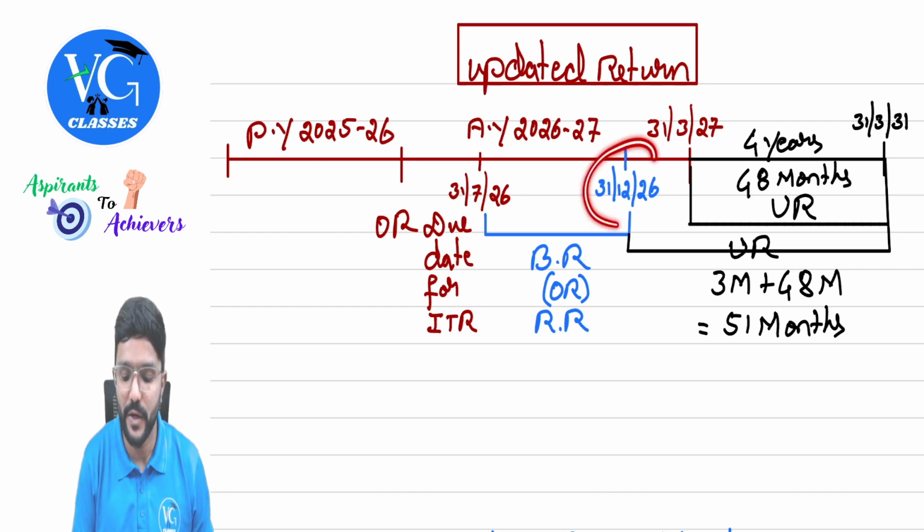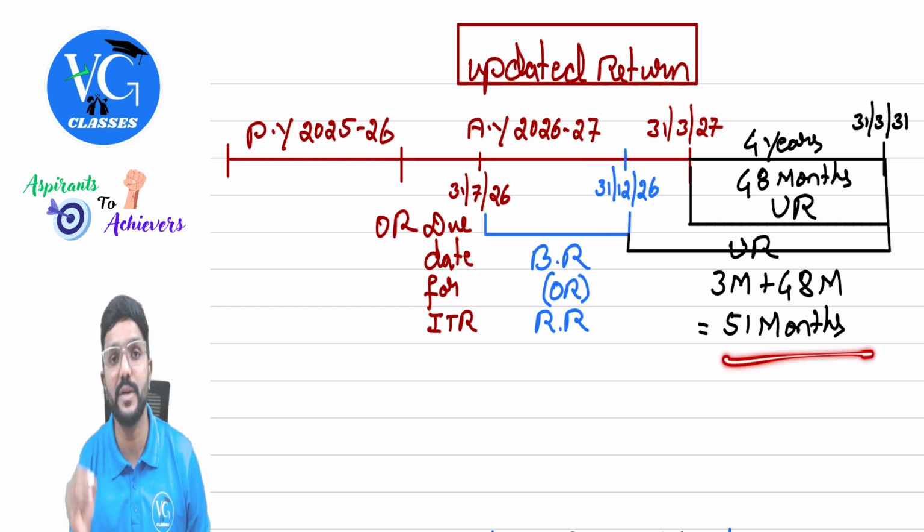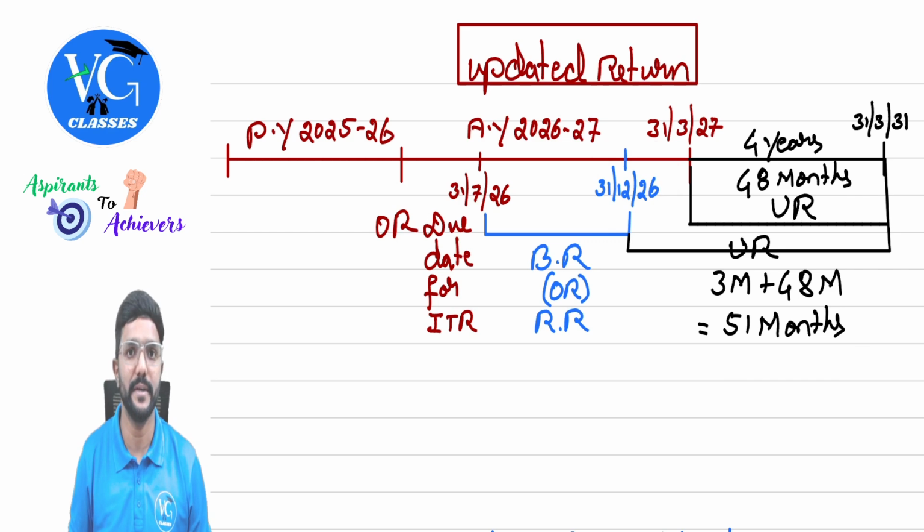So totally the assessee will get about 51 months to file an updated return. But please don't write this in your answers. In the law, it is given that the assessee has to file an updated return within 48 months from the end of the assessment year. You also use the same in your answer. I'm just trying to explain the concept. Even within this time, the updated return can be filed, guys.